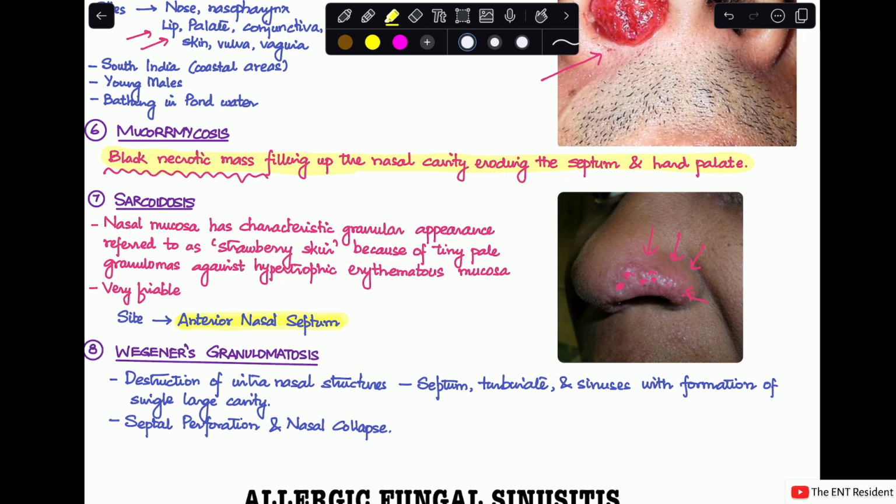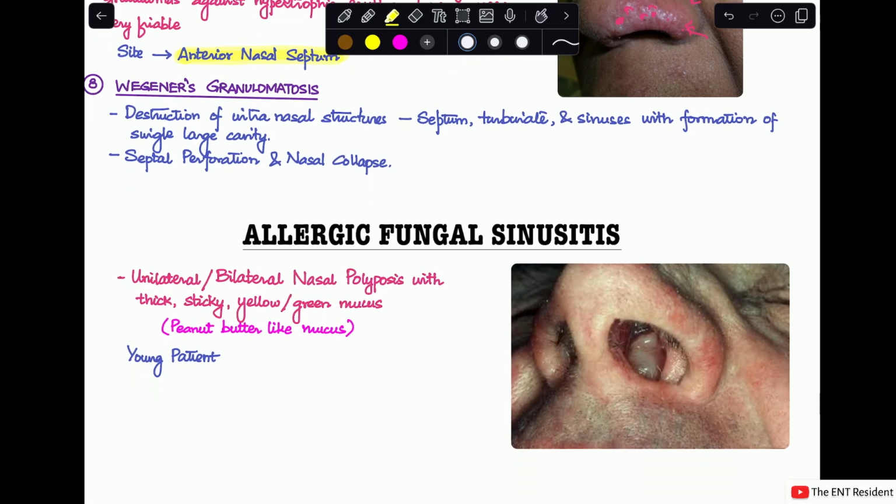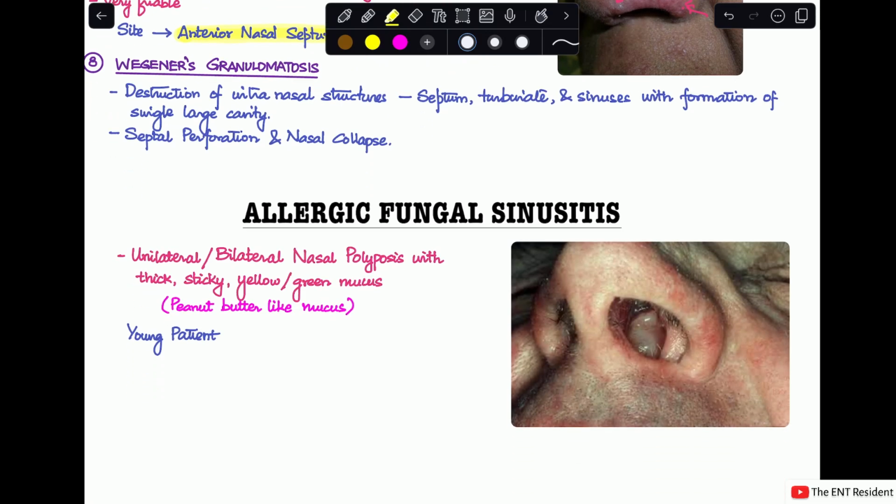The next group of causes that we'll move on to is fungal sinusitis, or more specifically, allergic fungal sinusitis. This is a disease where there is inflammation because of a fungus, and there's also an allergic component to it. These patients come with unilateral or bilateral nasal polyposis with thick, sticky, yellowish or greenish mucus, as you can see over here, and this is known as the allergic mucin.